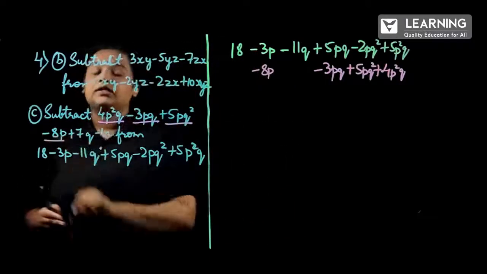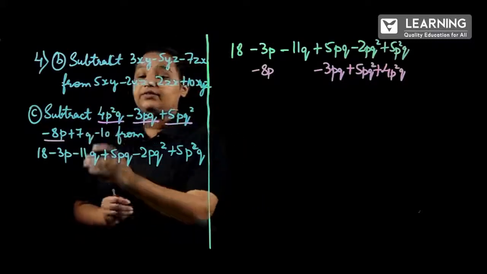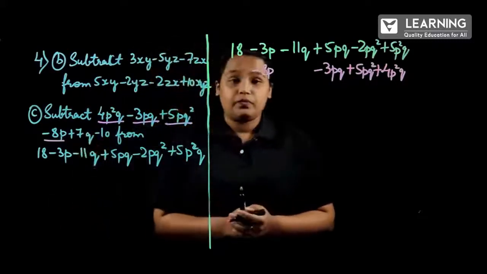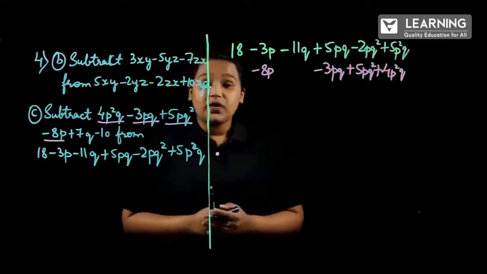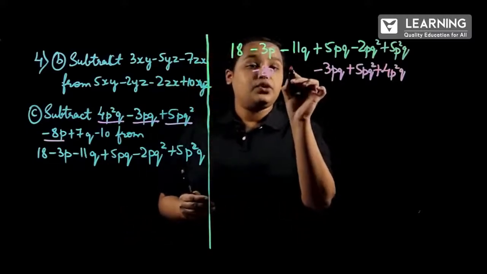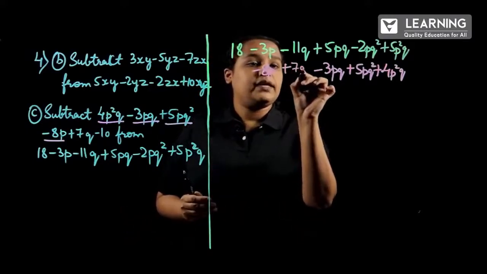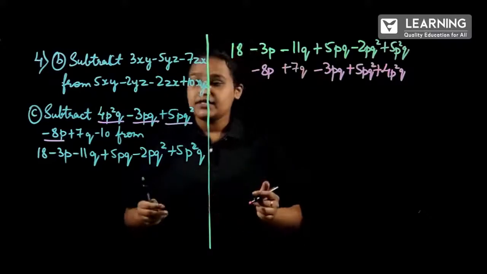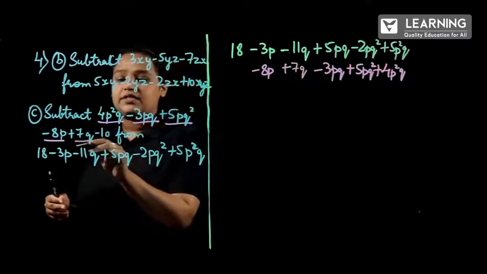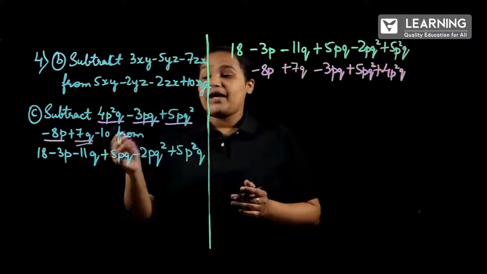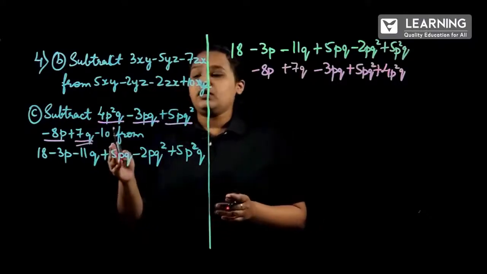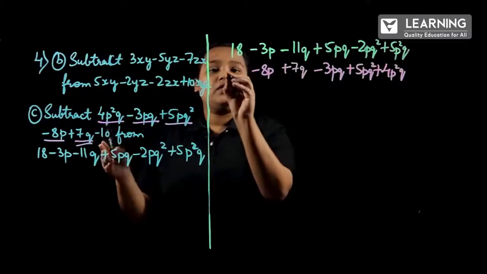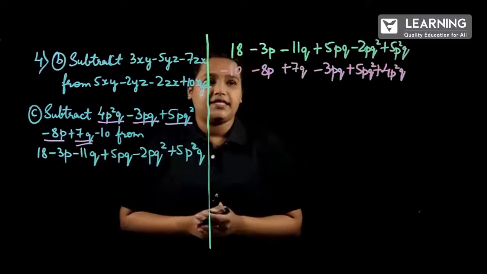The fourth term is done and the fifth term is plus 7q. So, the like term of plus 7q will be minus 11q. So, plus 7q. Correct? And then the last term, which is minus 10. So, minus 10 can be written below 18.